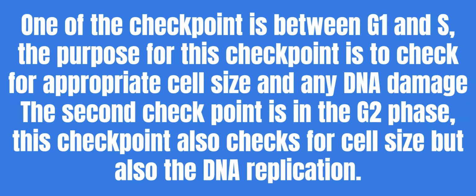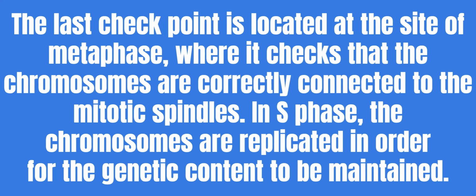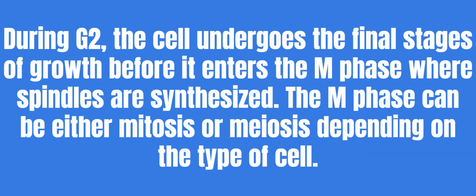This checkpoint also checks for cell size, but also the DNA replication. The last checkpoint is located at the site of metaphase, where it checks that the chromosomes are correctly connected to the mitotic spindles. In S phase, the chromosomes are replicated in order for the genetic content to be maintained. During G2, the cell undergoes the final stages of growth before it enters the M phase, where spindles are synthesized.